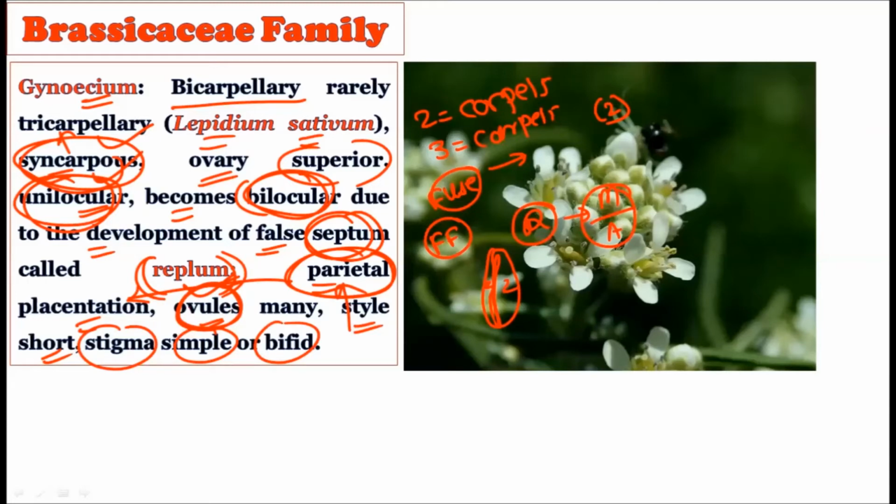So how are the carpels? The most important thing to note down here is the syncarpous condition, because we have to put the bracket in the floral formula. It is unilocular, sometimes becoming bilocular due to the creation of a false septum. Parietal placentation is there, ovules many, style short, and the stigma simple to bifid.